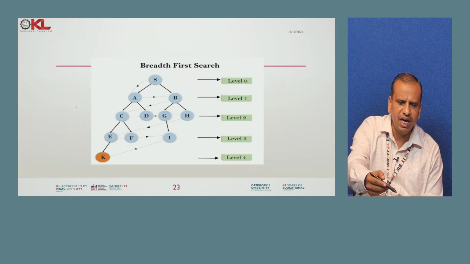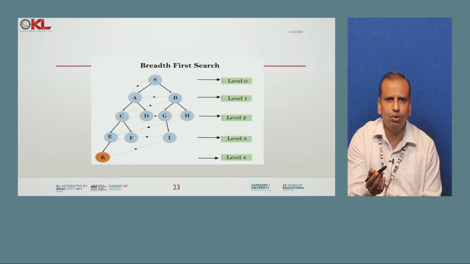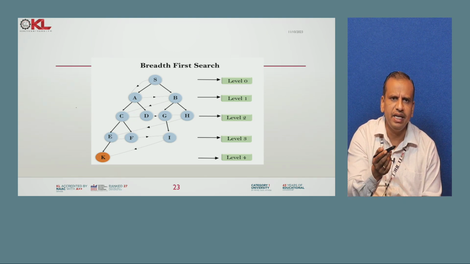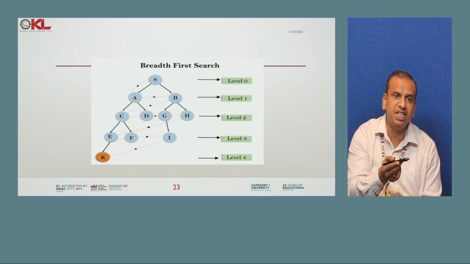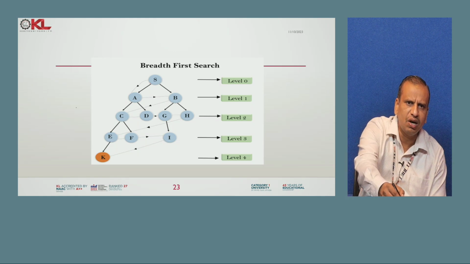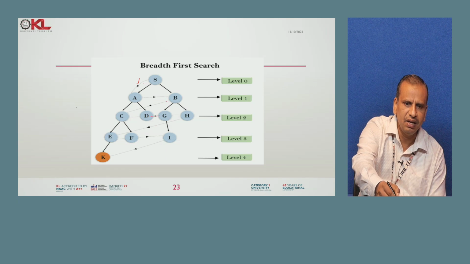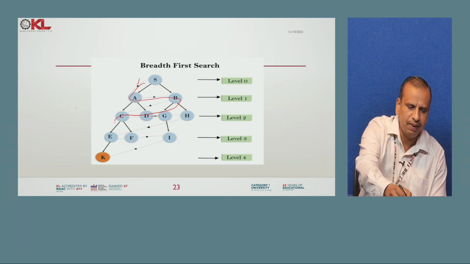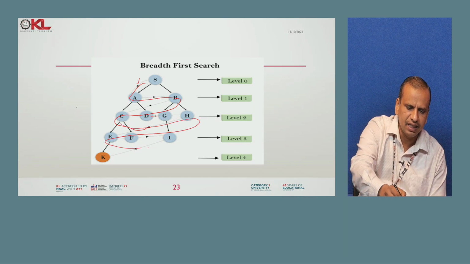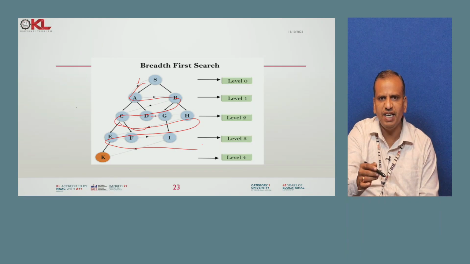Now look here, we have a tree like this, okay, S is a root node and it has two siblings A and B. Again A is acting as a root and it has two siblings C and D. B is a root, it has G and H like this. Okay, here it starts from the root by using this arrow, and after this it starts from the one node, it is the same level traversing, and again it comes back to the next node in the same level, okay, like this. See the graph, okay, the path exactly going like this is the way of traveling, this is called a breadth first search.